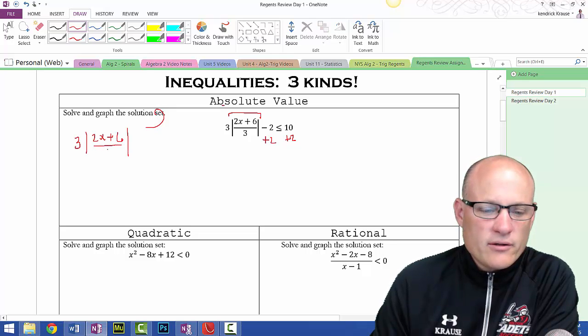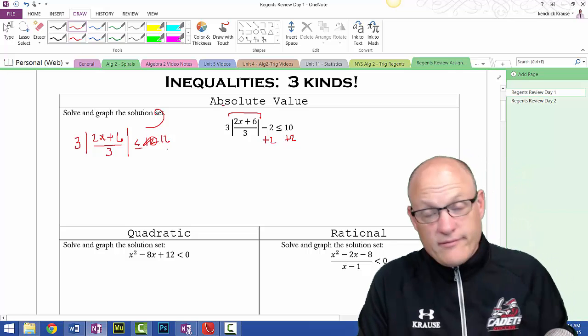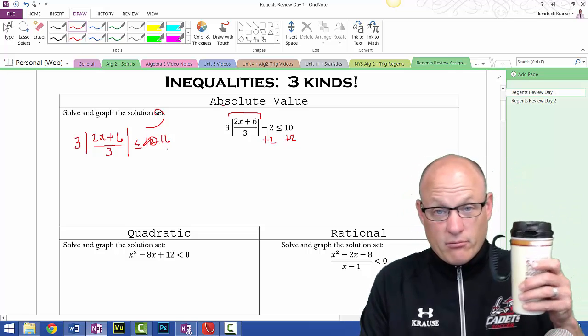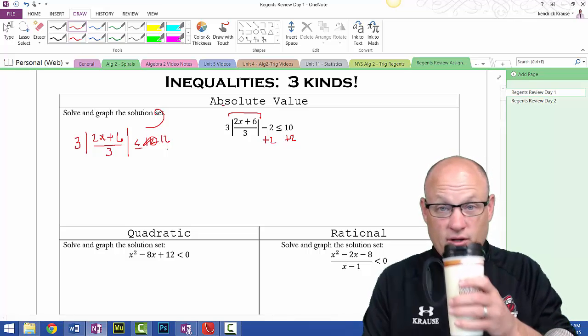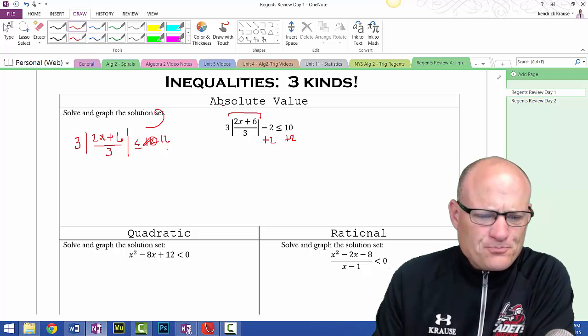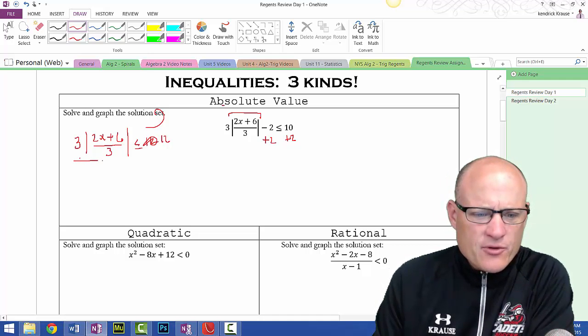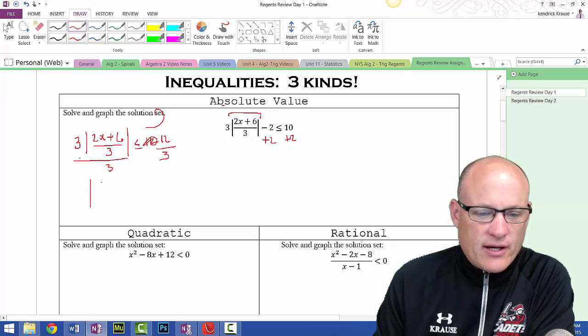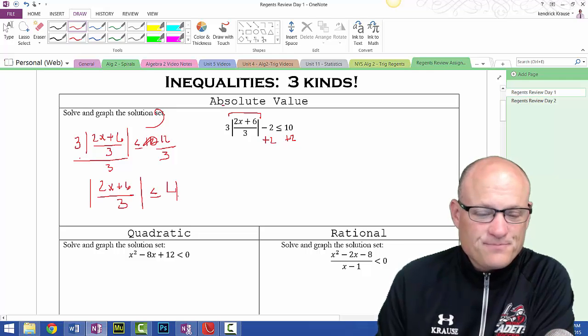Over 3 is less than or equal to 10, or 12. We still don't have the weird thing alone. We still have this 3 we have to get rid of, so we're going to divide by 3. Now I have absolute value of 2x plus 6 over 3 is less than or equal to 4.